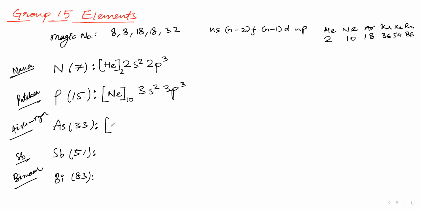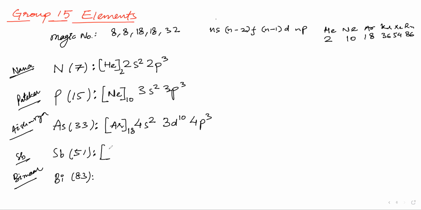After neon, you have argon. Argon is 18. How many electrons do we have to fill after 18? 15 more. So after argon, you will start with 4s2. Then you will have 3d10. Then you will have 4p3.